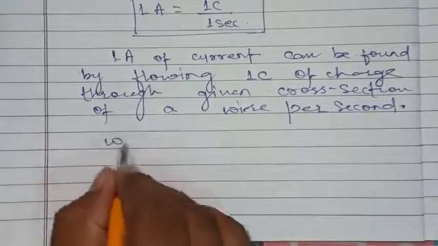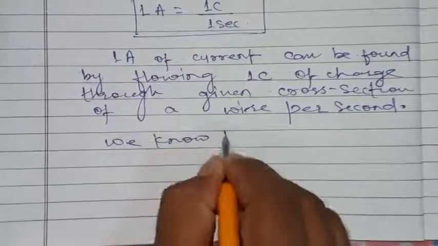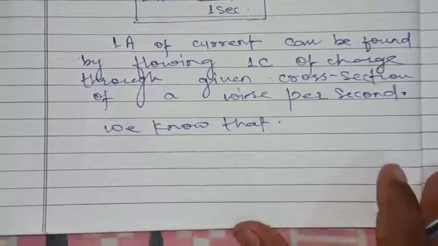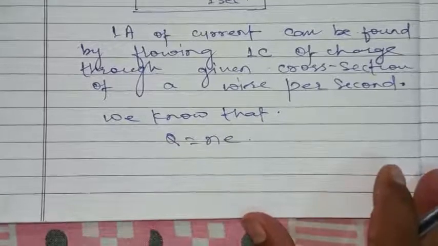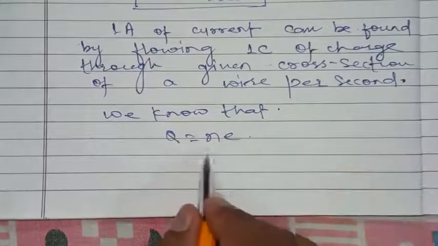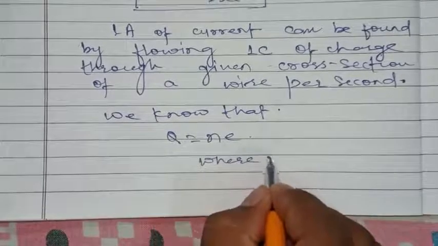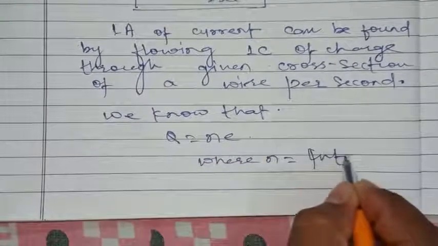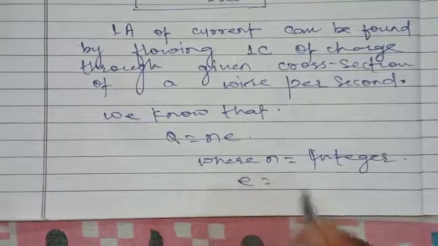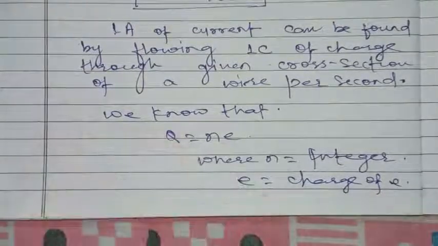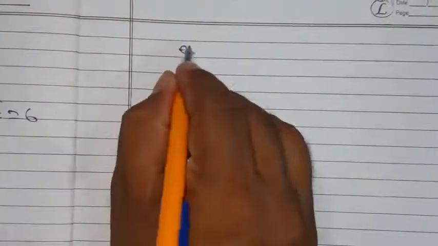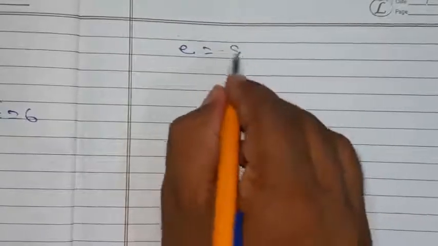We know that Q equal to N into E by the quantization property of charge, where N equal to integers and E equal to the charge of the electron. We know that the charge of the electron is the smallest unit of charge.